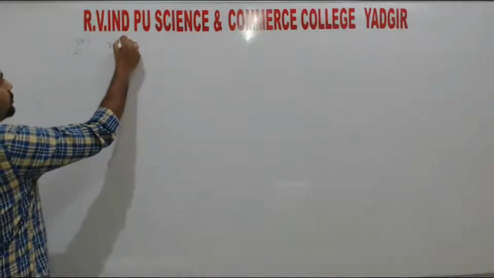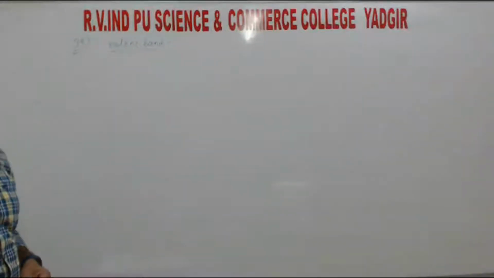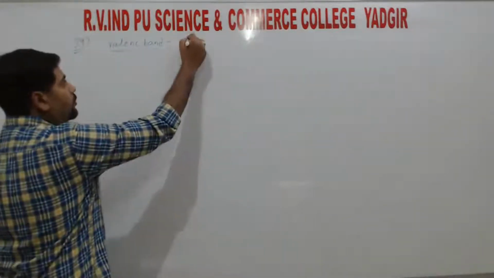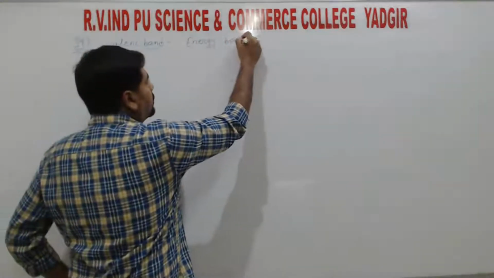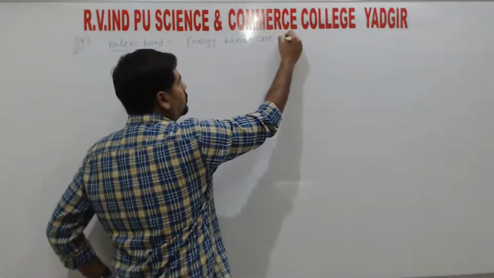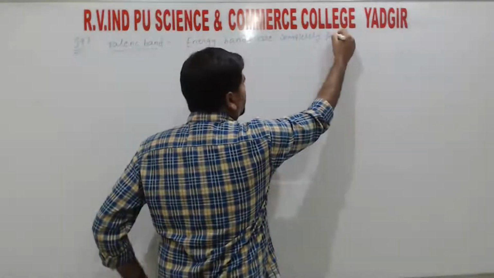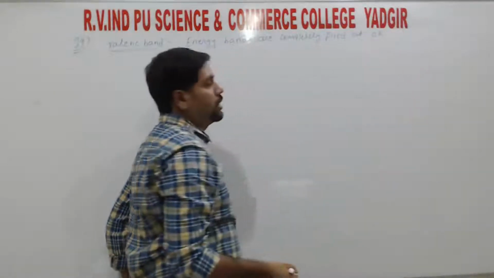So the first one is valence band. Right? So what is valence band? The energy bands are completely filled at 0 Kelvin, right?